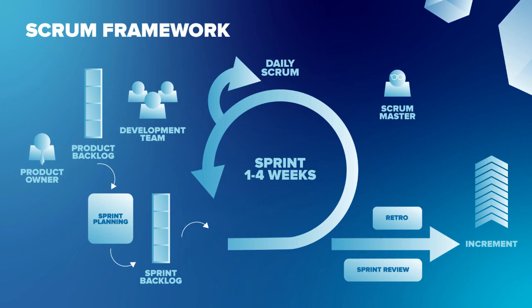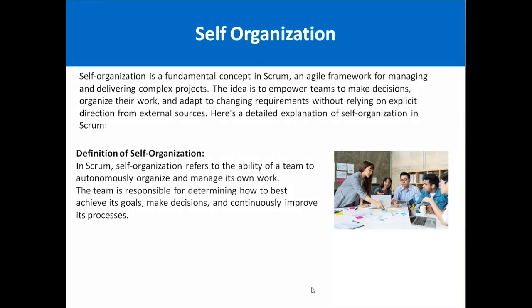Scrum is an agile framework basically used for project management and software development. It is used for delivering complex projects, and Scrum is based on the concept of an iterative and incremental approach in which we divide the project into multiple chunks, and with each sprint or chunk we deliver the work to the customer. For the Scrum framework we have three main roles: the product owner, Scrum master, and the Scrum development team.